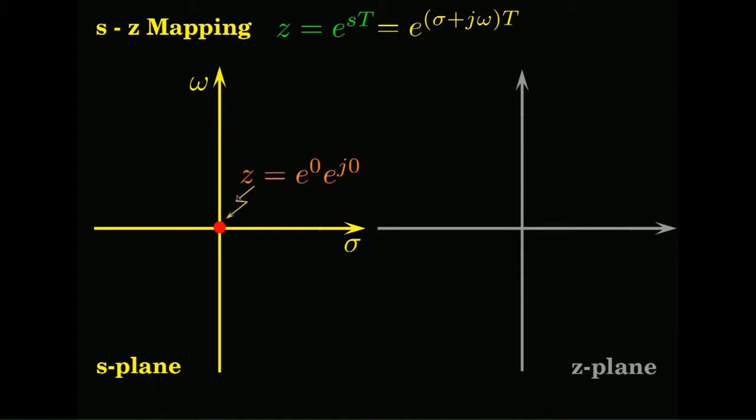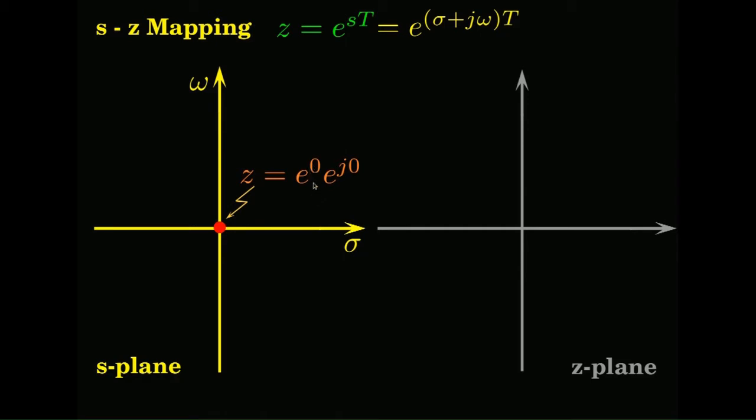So, this is in the S plane 0 comma 0, right. I am just writing this as e to the power sigma T into e to the power of j omega T. So, this portion sigma T is 0, e to the power of 0, so this is 1.